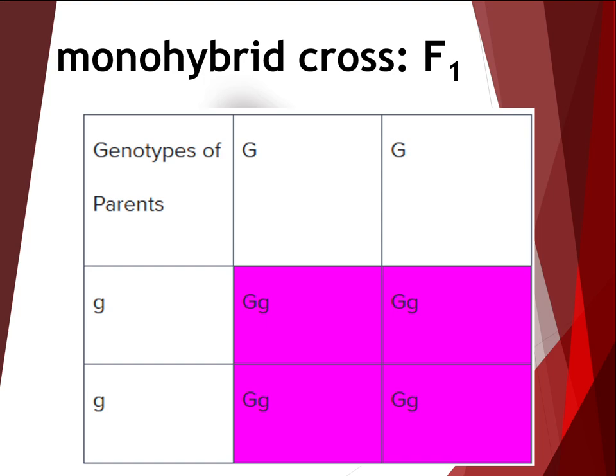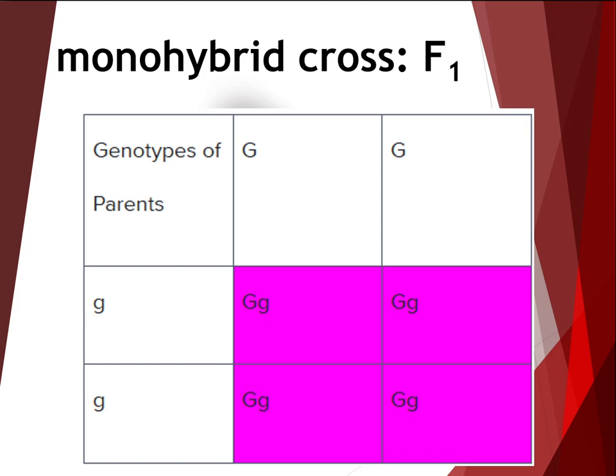For example, crossing a homozygous dominant trait, green pod color, for example, the allele which is denoted on the screen here as capital G, with a homozygous recessive trait, yellow pod color, which the allele is denoted as lowercase g on the screen here, we can predict the ratios of genotypes and phenotypes for the F1 and F2 generations. Remember that a homozygous individual has two identical alleles. The results of this cross between a capital G individual and a lowercase g individual are shown on the Punnett square on the screen now.